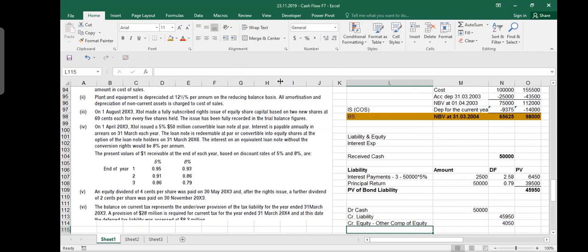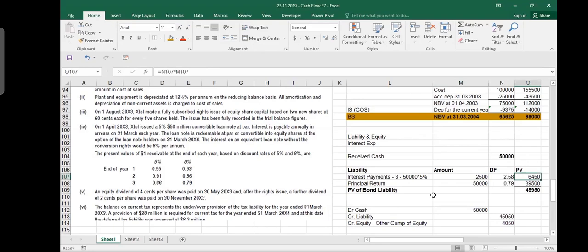Yes, sir. So this is your first part. Whenever you are given a convertible bond, the first thing you need to calculate is the split between equity and liability: how much is equity, how much is liability. And it is very simple. You have to make interest payments, so find the present value of the interest payments. Be careful to use the effective interest rate, the market interest rate, and not the coupon rate. The coupon rate is not used for compounding or discounting. We only use it to calculate 2.5 million, 50 million into 5%. So this is the number of dollars we calculate by 5%. Compounding and discounting is done at 8%.